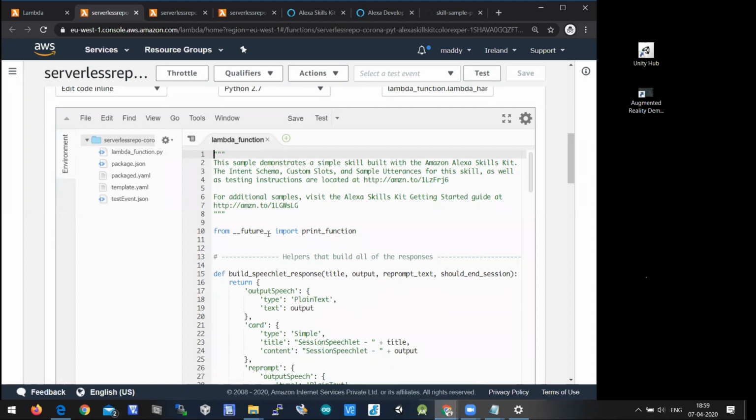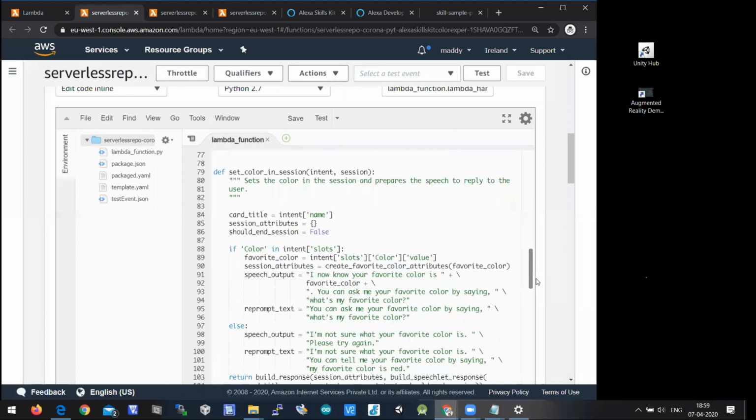This is called a Lambda function. It is nothing but one program which will be called every time you ask a question to Alexa. That question will be passed to this Lambda function. Based on the processing available here, it produces an answer, and that answer will be sent back to Alexa. So now we have created a Lambda function. This is already there.